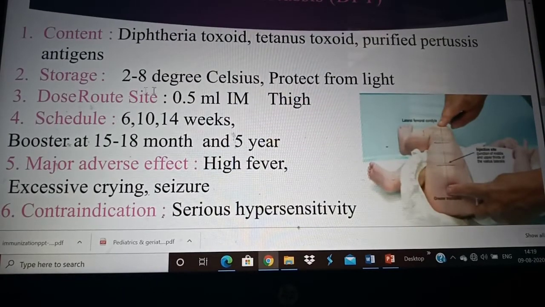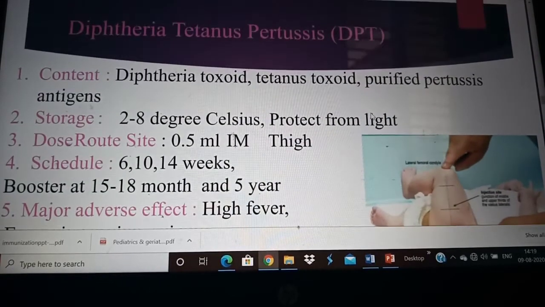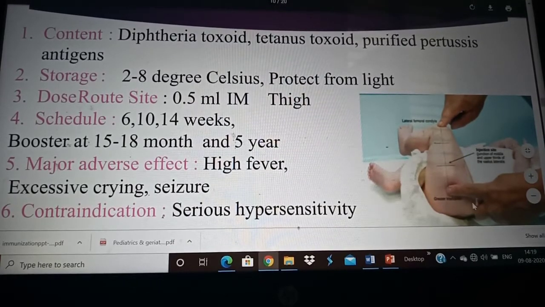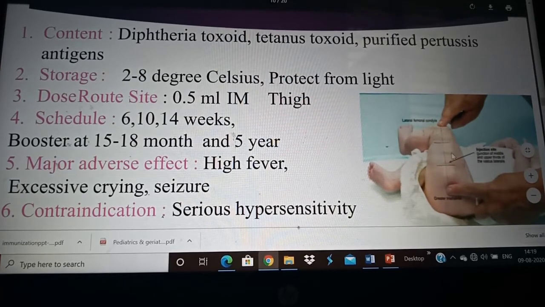It mainly contains diphtheria toxoid, tetanus toxoid and purified pertussis antigens. It also has to be stored similarly in 2 to 8 degrees Celsius and it is administered as 0.5 ml IM thigh. If you can see the picture, from the greater trochanter till the lateral femoral condyle, you need to take and divide that into 3 parts. In the middle anterolateral part, this is the muscle called as vastus lateralis. This is where you need to administer the